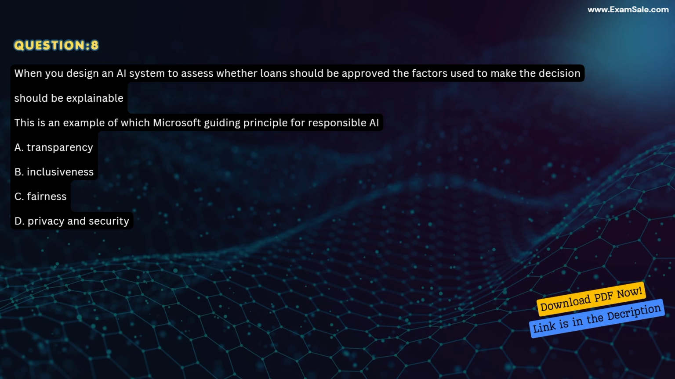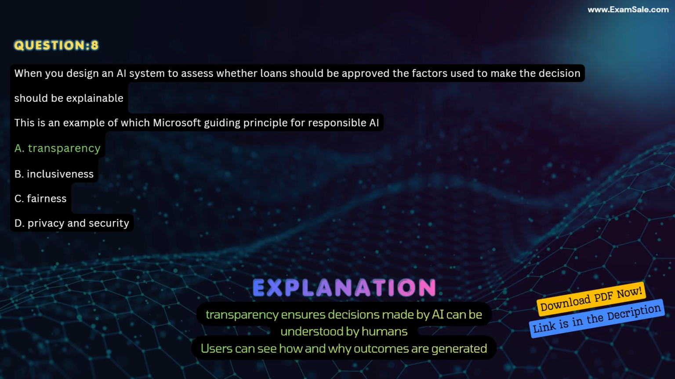This is an example of which Microsoft guiding principle for responsible AI? A. Transparency. B. Inclusiveness. C. Fairness. D. Privacy and security. Correct answer A. Transparency. Explanation: Transparency ensures decisions made by AI can be understood by humans. Users can see how and why outcomes are generated.